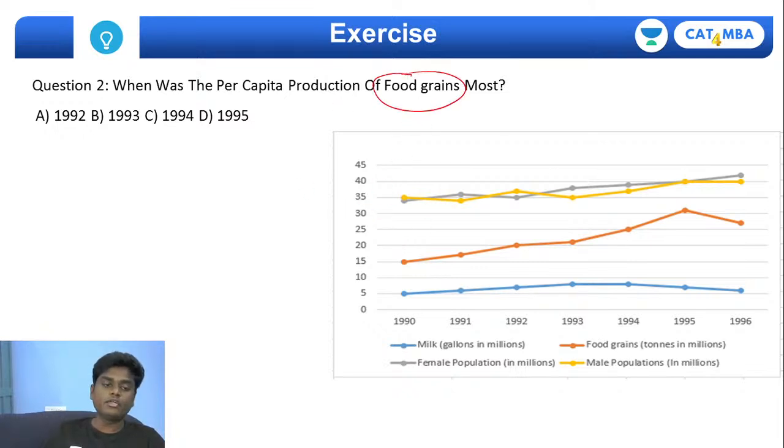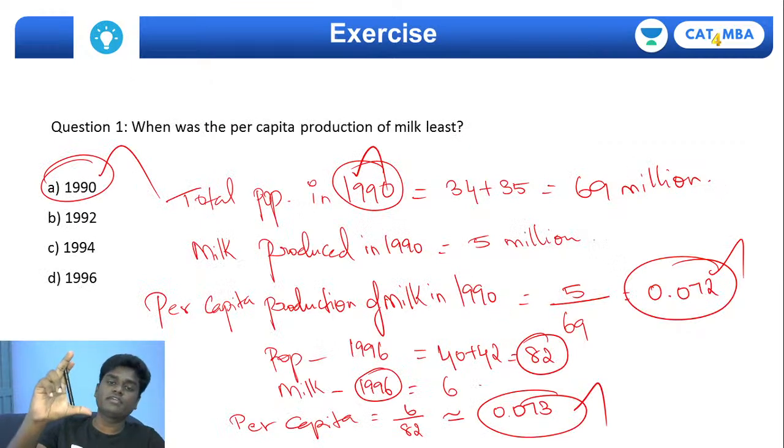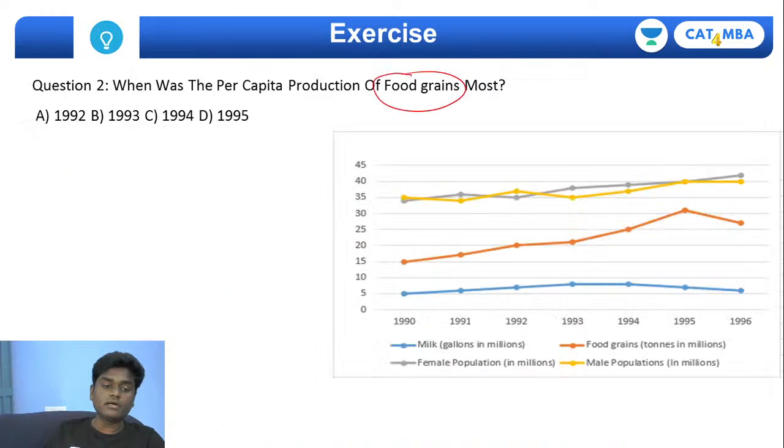If you really want it to be the least, you need to take a larger difference. Just by looking at the line graph itself, I can tell that the gap is absolutely minimum in the year 1995. So let's see whether this works out or not.